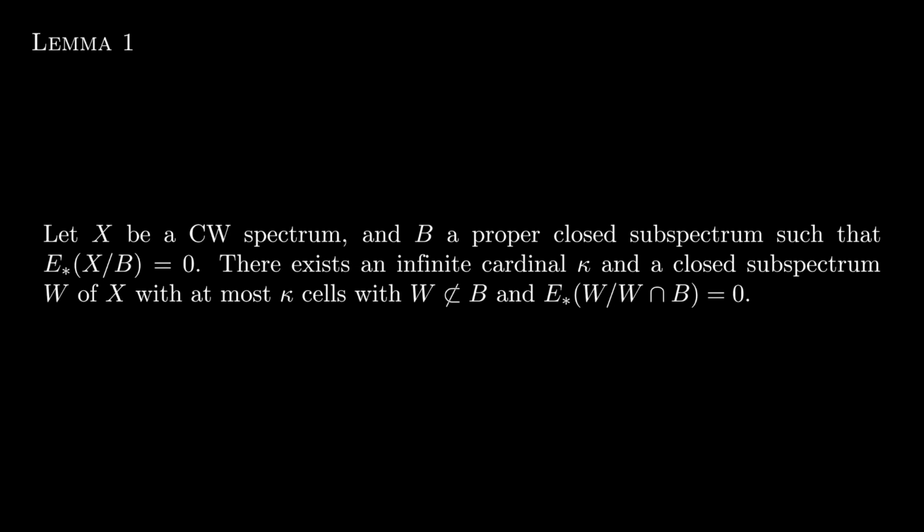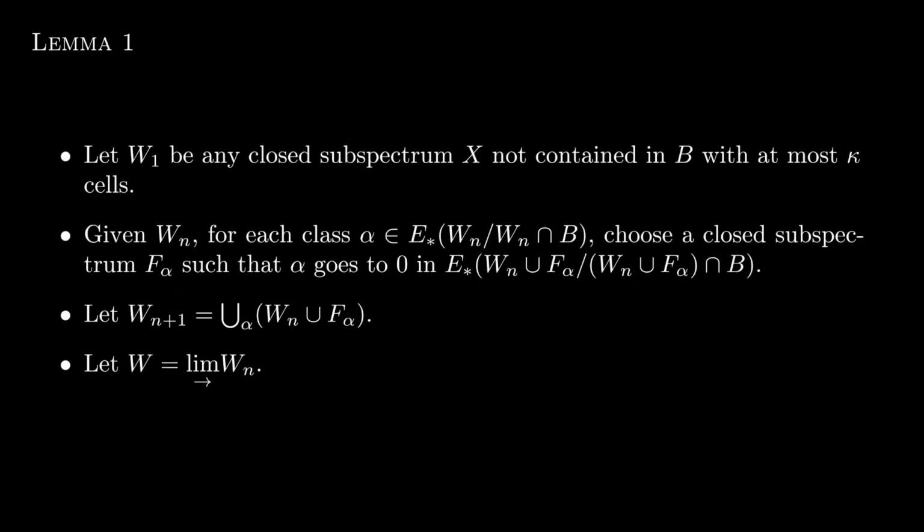We will want to construct this W inductively. For W1, let it be any closed subspectrum of X not contained in B with at most kappa cells. Such a subspectrum exists because B is assumed to be a proper subspectrum. So now assume inductively that Wn has been constructed. Intuitively, we want to kill every class alpha in E star Wn mod Wn intersect B. To that end, for each class alpha, we can choose a finite closed subspectrum F alpha of X such that alpha goes to 0 in E star of Wn union F alpha mod Wn union F alpha intersect B.